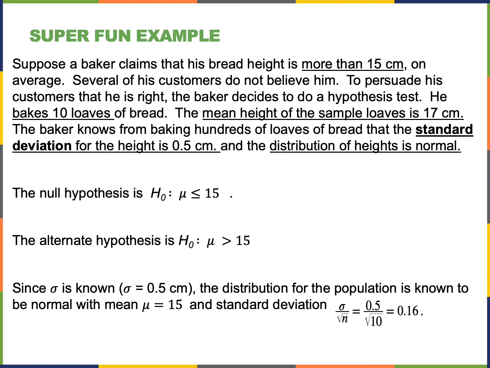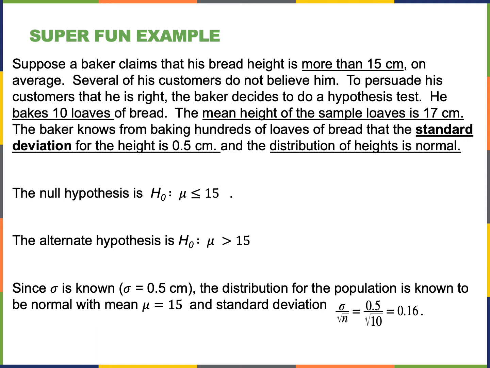Right away, we can start seeing that we're trying to show people that the average of his bread really is greater than 15. So that's the alternative hypothesis. This actually should be an A right here, so make sure that in your notes this is an A.